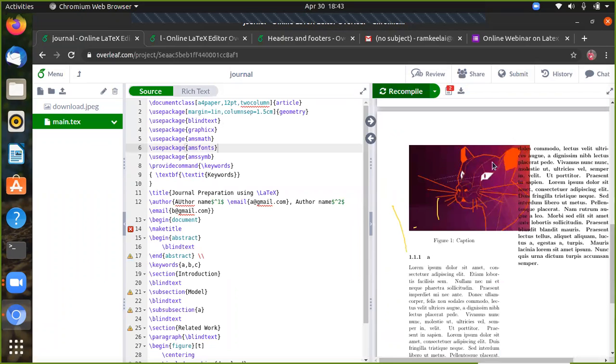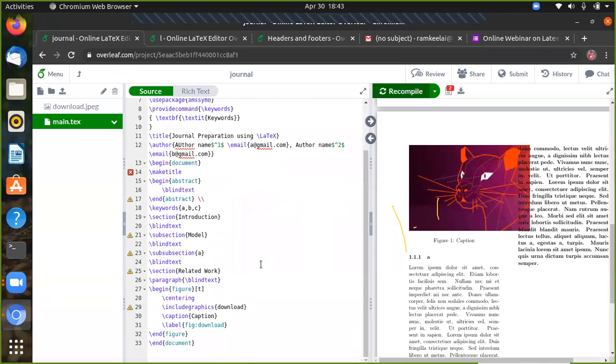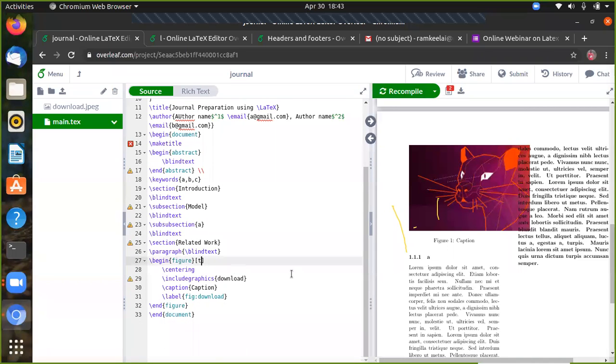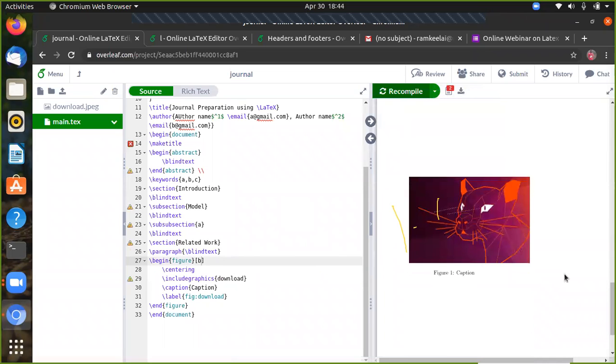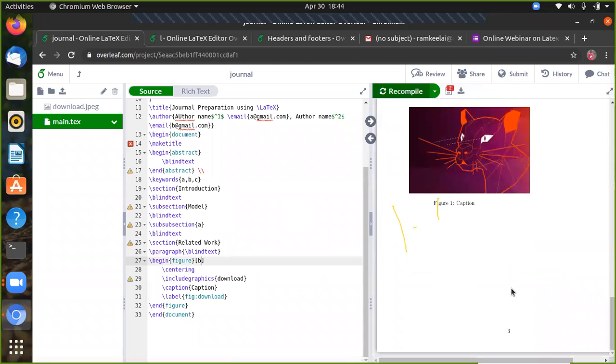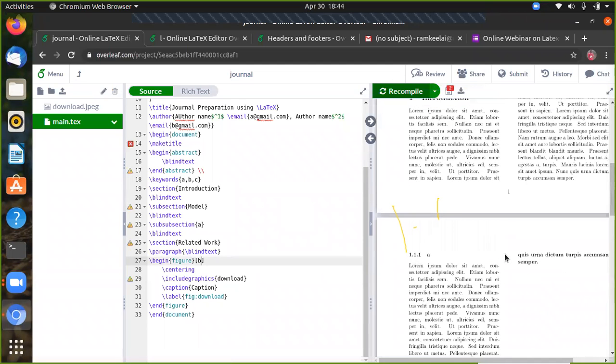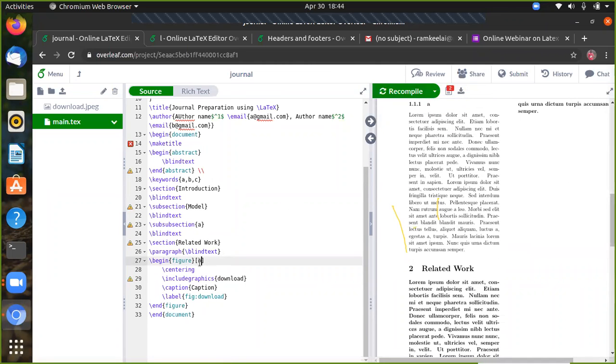Now we can see the image will be coming in the top. Okay, top, and I can replace this T by B, bottom. Compile this. You can see it comes to the bottom portion. Okay, top and bottom. So here we must include the term HBT with the exclamation symbol.